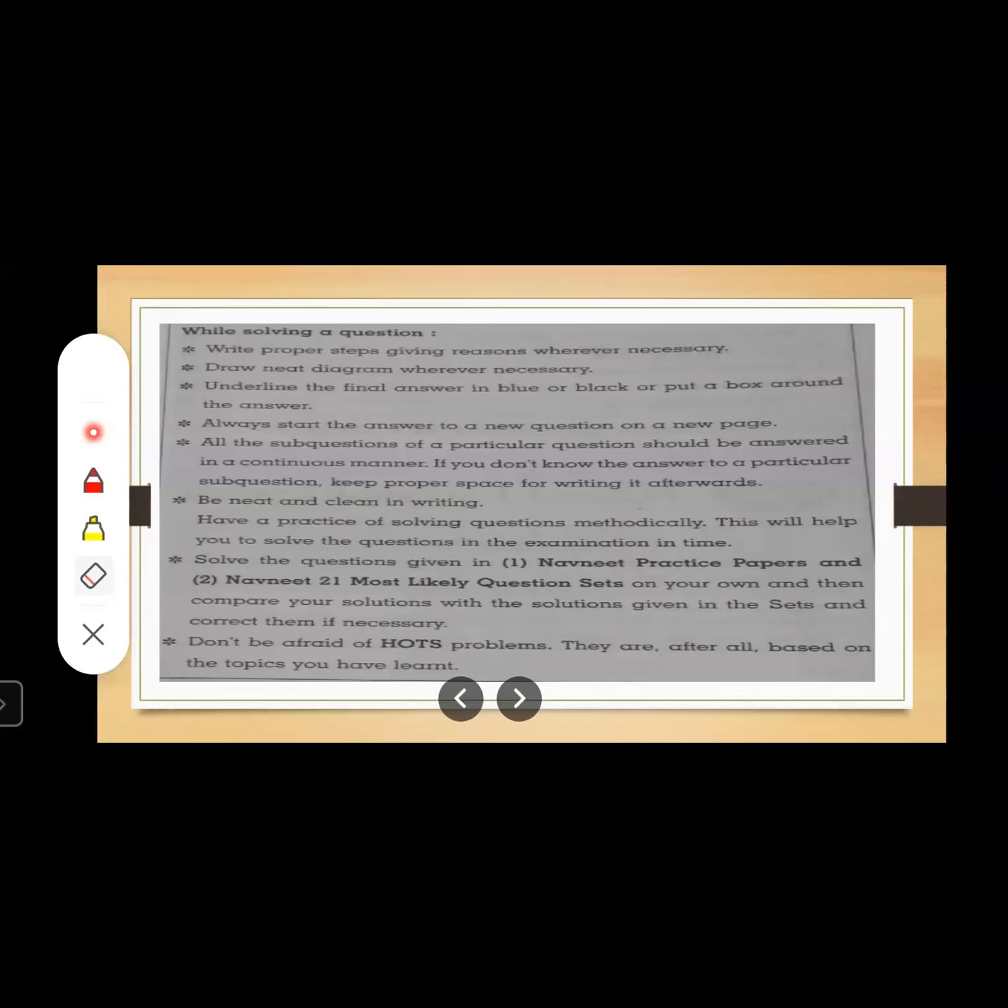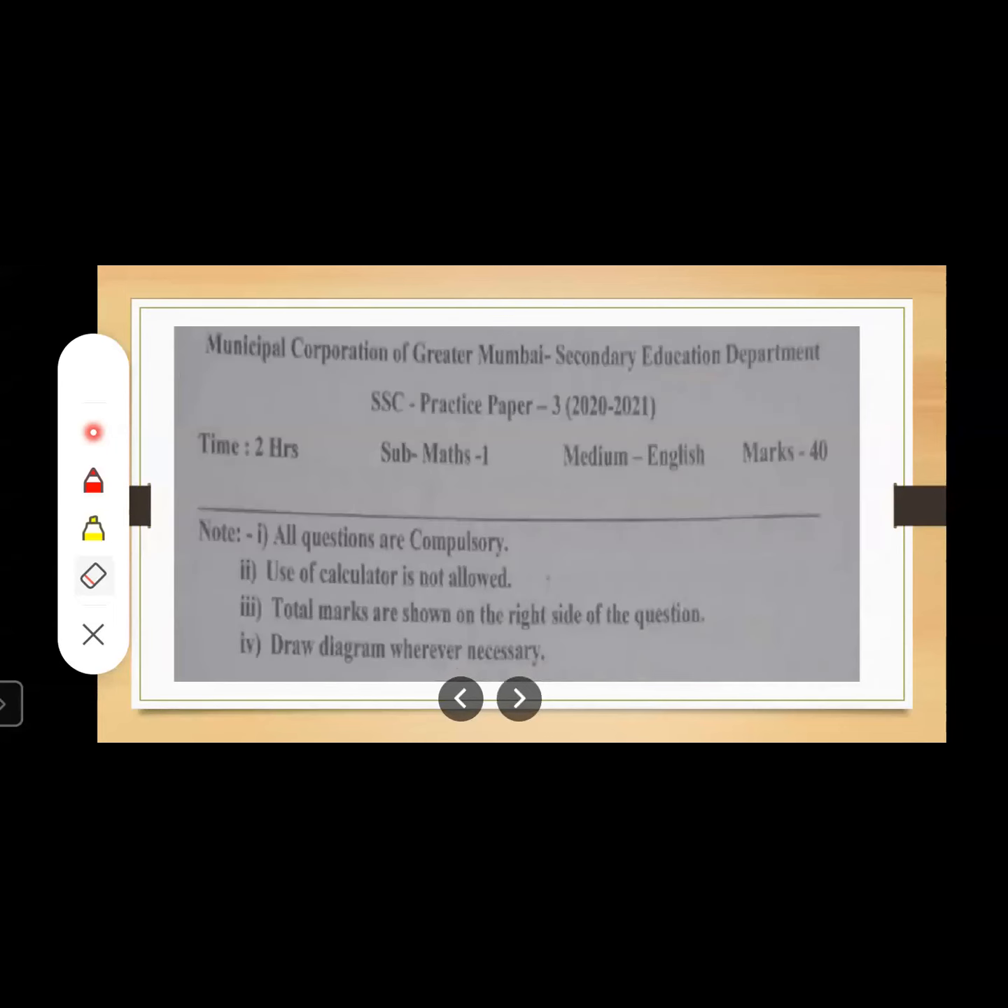And don't be afraid of the hot problems, means question number 4 and question number 5. They are after all based on the topics you have learned. These are based on your syllabus only. The concept is same, only the framing of the sentences and a little bit of the language is changed. Otherwise, everything is same. So don't get afraid. Let us move to the next slide. Now, let us start with your actual paper.